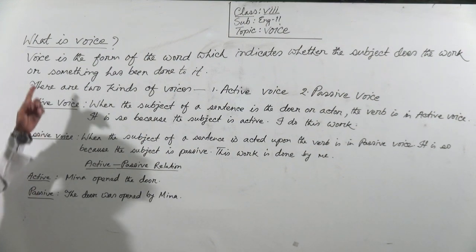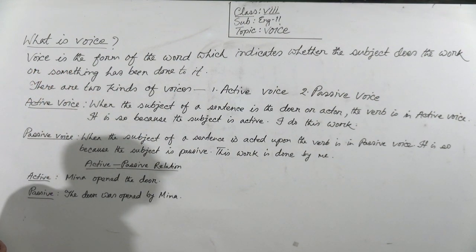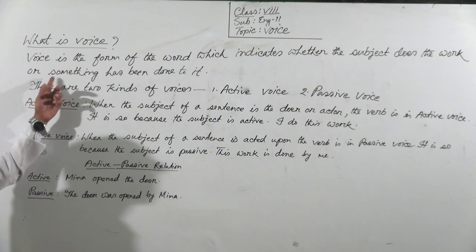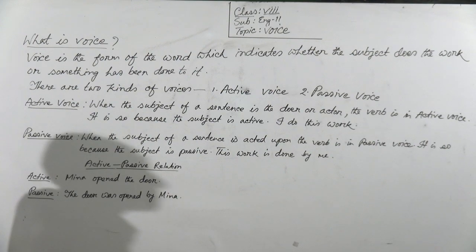Okay, you can write: voice is a form of the word which indicates whether the subject does the work or something has been done to it.